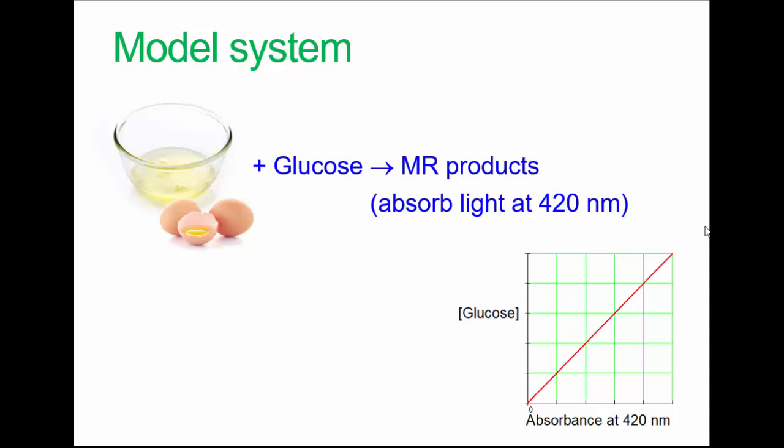The reaction is known to produce Maillard reaction products that absorb light at 420 nanometers. So that is the wavelength we measure at. Our idea, more on this in a moment, is that as we increase glucose, more Maillard reaction products are produced, as measured by their absorbance at 420 nanometers.